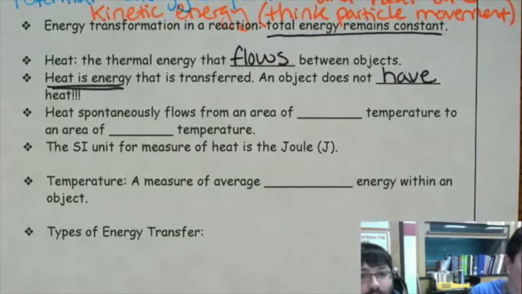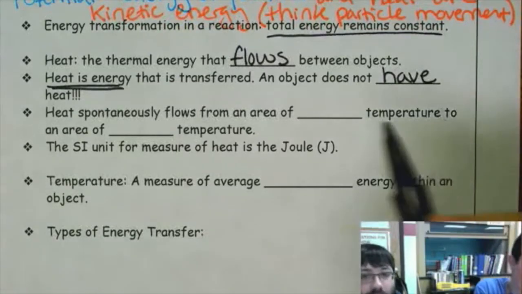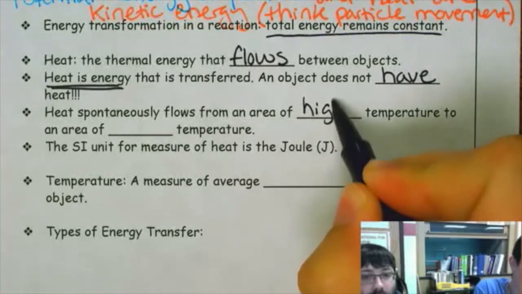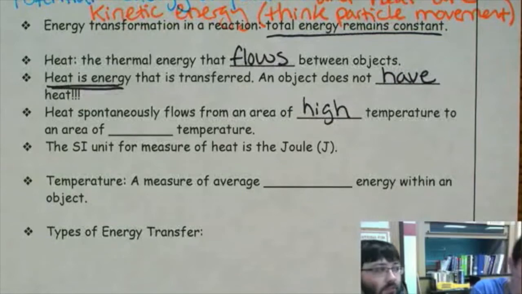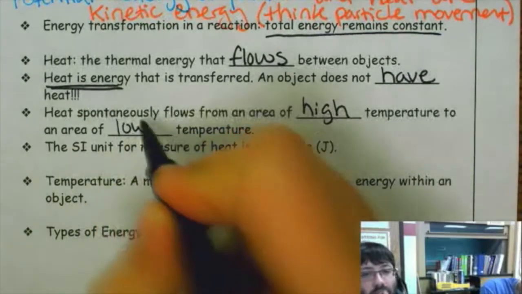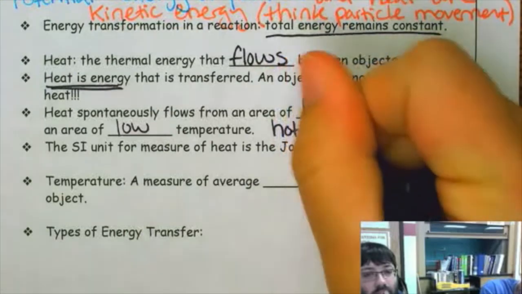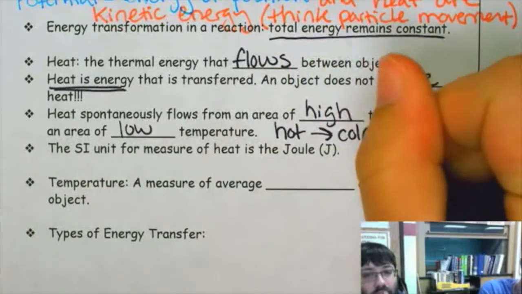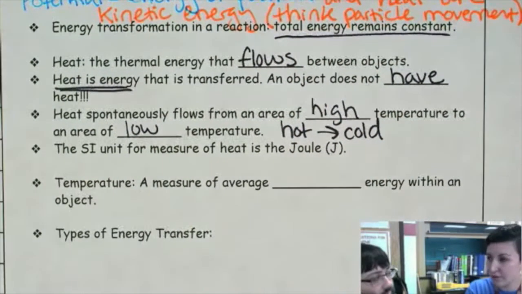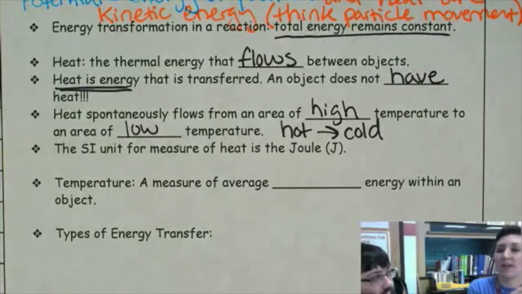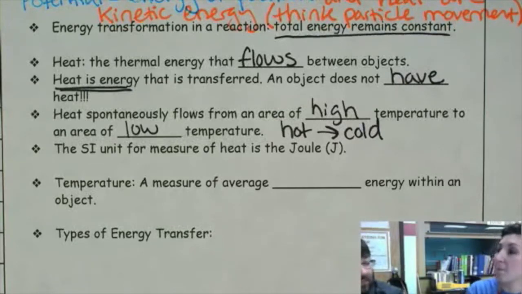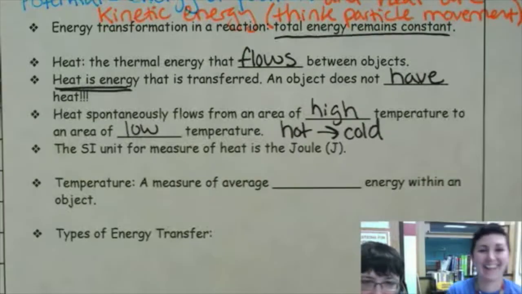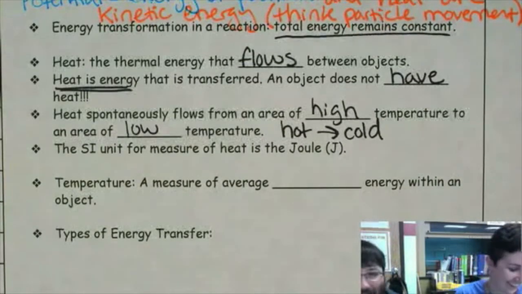Heat spontaneously flows from an area of high temperature to an area of what? Low temperature, that's right. So from hot to cold. Your hands were cold, you put those hand warmers in your gloves, and then the heat flowed into you to make you warmer. Or if someone has really cold hands and they put it on you, they're taking all the heat out of your body. That's why they feel cold. Stealing the heat. They steal your energy. Like energy leeches.